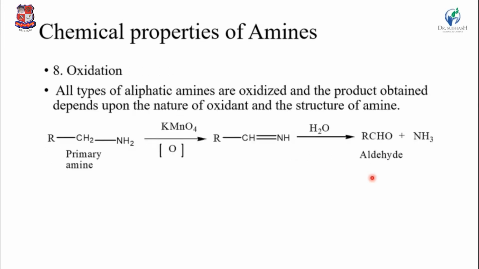Okay, then the eighth reaction is the oxidation reaction. All types of aliphatic amines are oxidized, and the product obtained depends upon the nature of the oxidant and the structure of the amine. So here first we take the primary amine in the presence of KMnO4. KMnO4 is an oxidizing agent. Making one intermediate, which further reacts with H2O, making an aldehyde. So this is the aldehyde molecule and one NH3 molecule is also removed.